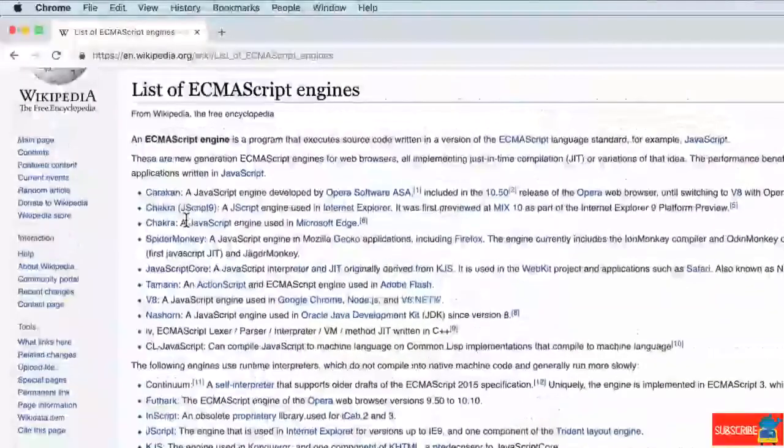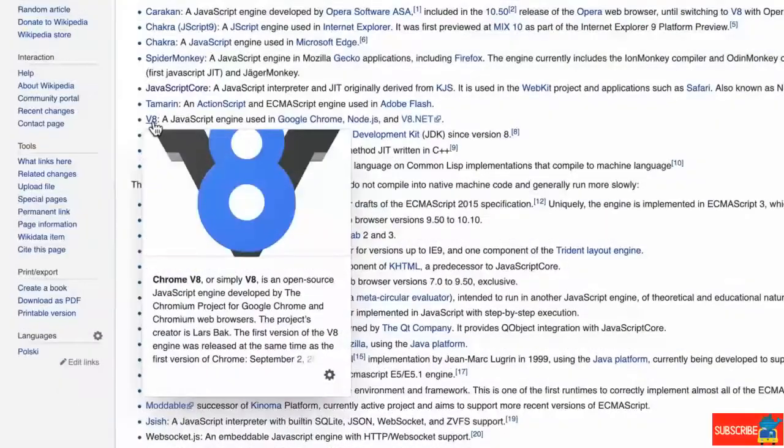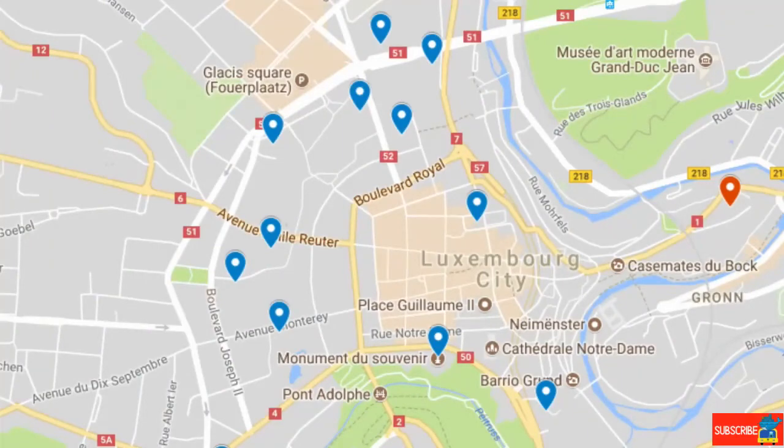Now, these engines are written by programmers. For example, the V8 engine is written in C++. But why do people write these engines? 2008 marked a really pivotal moment in history when it comes to JavaScript, because V8 was released by Google. Before then, most browsers used engines that were very basic, which meant that JavaScript was a little bit slow. You see, Google had this problem. They had something called Google Maps. And Google Maps, as you know, requires a lot of power.